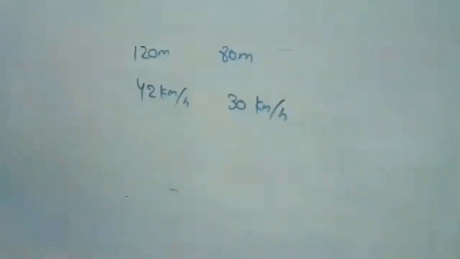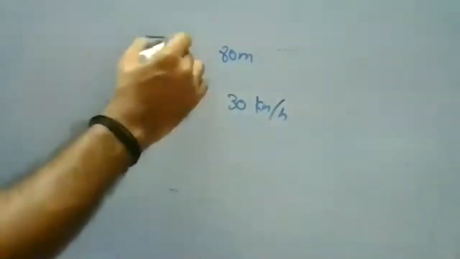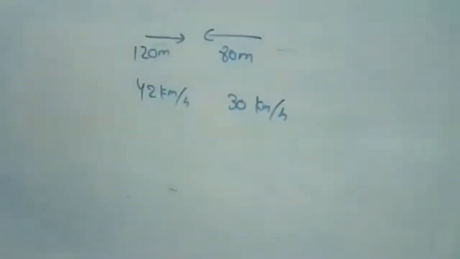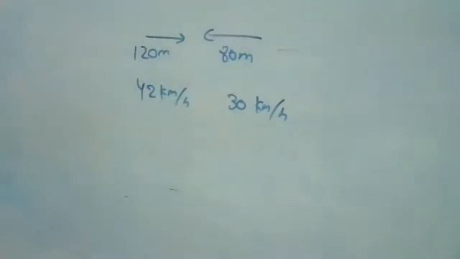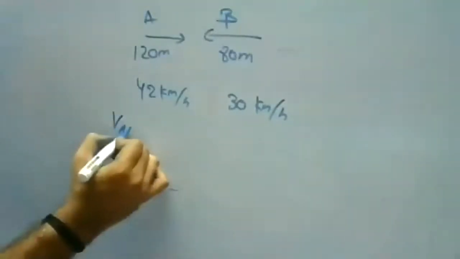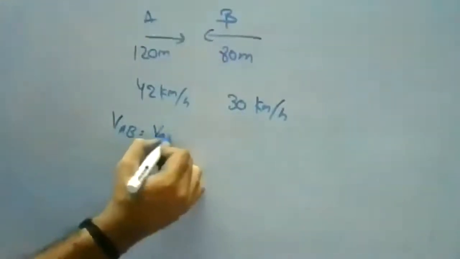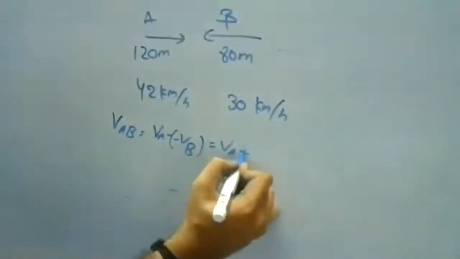That is your question. For this one, we are going to find the relative velocity because these two are crossing each other in opposite directions. Suppose this is in this direction and this is in this direction, both in opposite directions, each with its own velocity. First we find the relative velocity of one with respect to the other. So VAB, both traveling in opposite directions, is VA plus VB, because it is minus of minus.